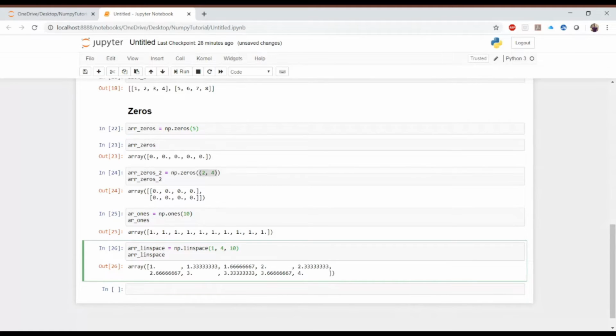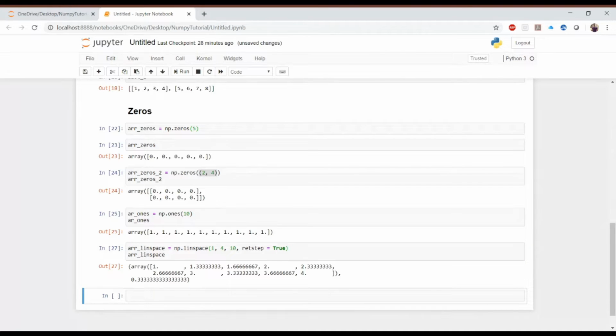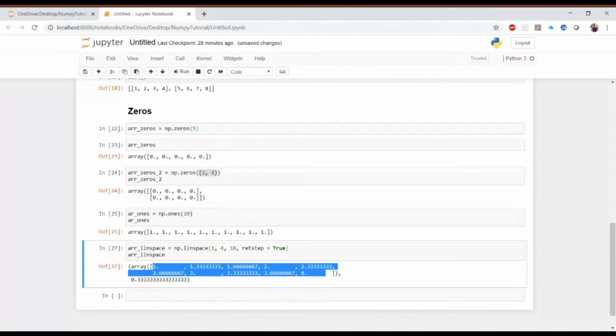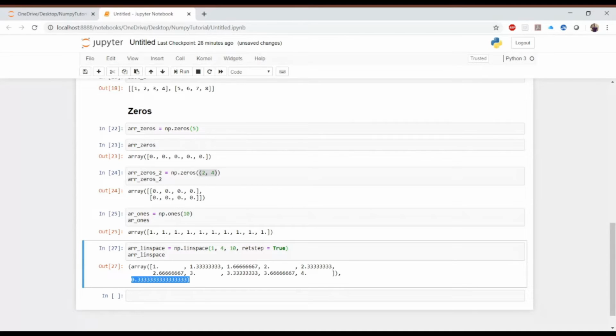Let's say you want to know the value by which it is getting equally spaced. There is one parameter which you have to add, and that is called retstep. You have to set it to true. Now if I run this, you can see this is the array which you are getting, and the equal difference between 1 and 1.33 is 0.33. Over here also 0.33, then this. So this is the equally spaced value. This is the functionality of the linspace function.